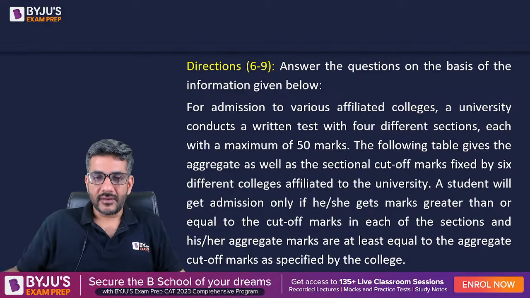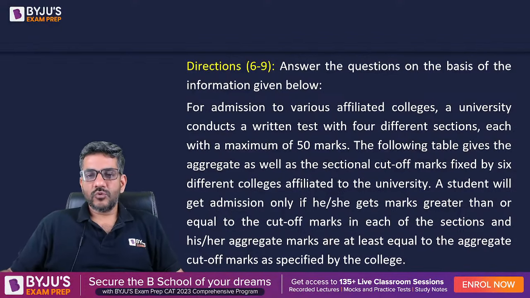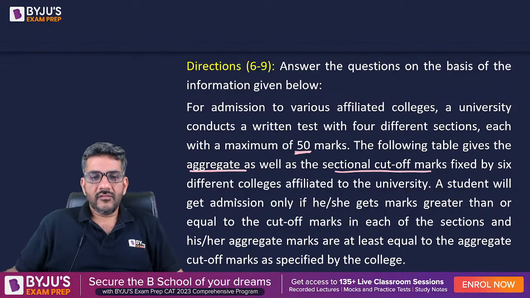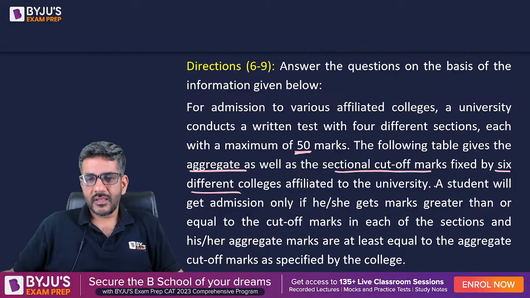Let us start doing it now. For admission to various affiliated colleges, a university conducts a written test with 4 different sections, each with a maximum of 50 marks. The following table gives the aggregate as well as the sectional cutoff marks. So aggregate cutoff as well as the sectional cutoff fixed by 6 different colleges affiliated to the university. A student will get admission only if he or she gets marks greater than or equal to the cutoff marks in each of these sections.